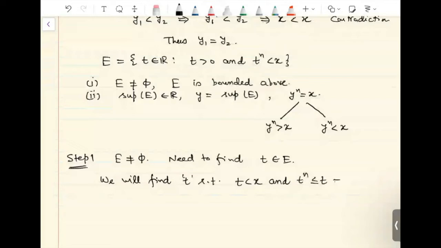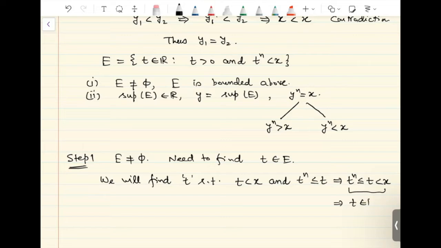Because this will imply that since t raised to n is less than or equal to t and t is strictly less than x, this will show that t raised to n is less than x, and that would imply that t is in E. Because E was the collection of all positive numbers for which t raised to n was strictly less than x, and that's what we would have shown here if we can show this.